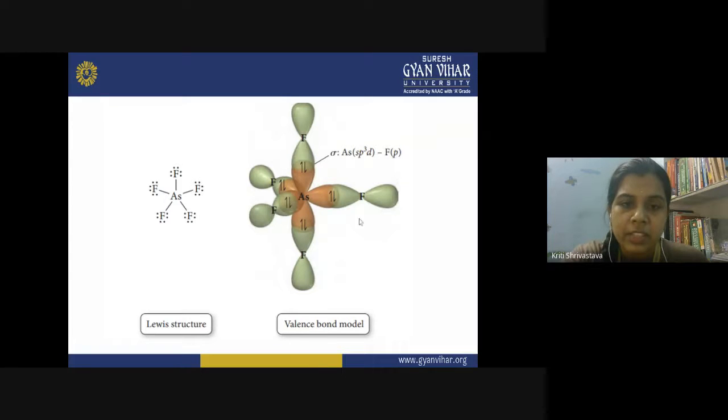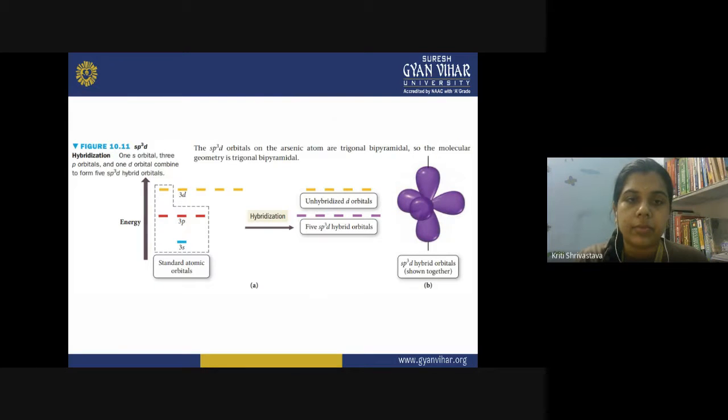A similar structure is shown by AsF5, the arsenic pentafluoride molecule. Again, the sp3d hybridization is present, and all the sp3d hybrid orbitals overlap with the p orbital of fluorine, and there is formation of AsF5 having the structure trigonal bipyramidal. This is the formation of the AsF5 molecule having trigonal bipyramidal geometry.